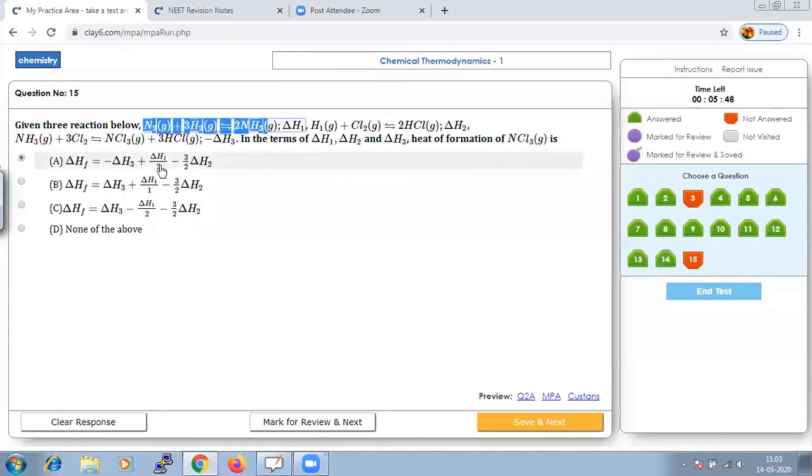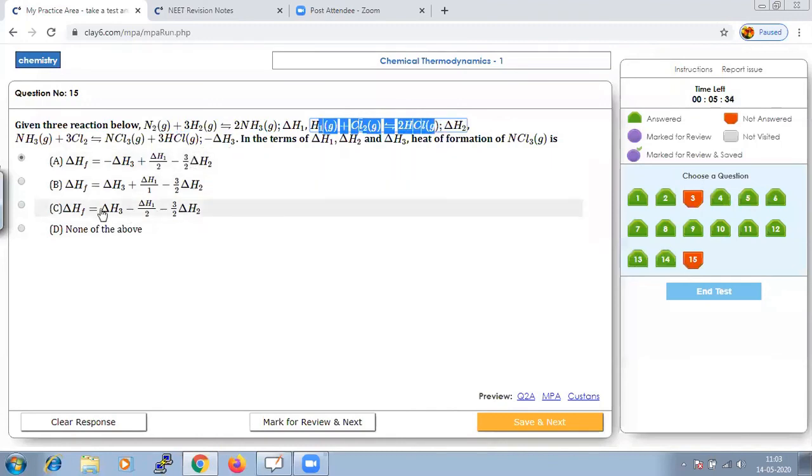For delta H2 it is 3 by 2, that means this whole reaction H2 plus Cl2 is multiplied by 3 by 2, and then subtract the NH3 reaction, delta H3. Hence if you combine that, you will get this equation, that is our formation of NCl3. Hence that is the ultimate value for the delta HF, or we could say formation of NCl3.